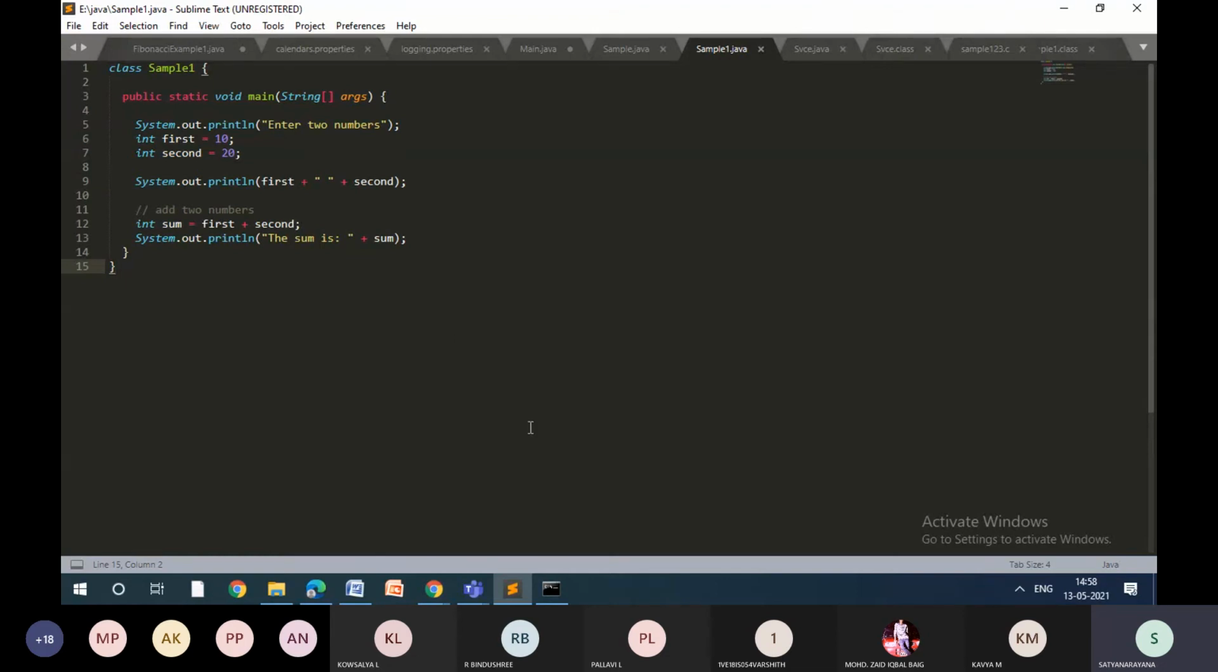Let me just execute first, then I'll show you how to practice these programs. Javac sample1. Not only this program, any program you want to practice, this is how you should practice. So java sample1. Now you can see, enter two numbers, 10 and 20. The sum is 30.